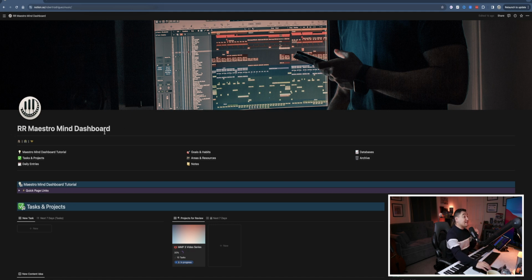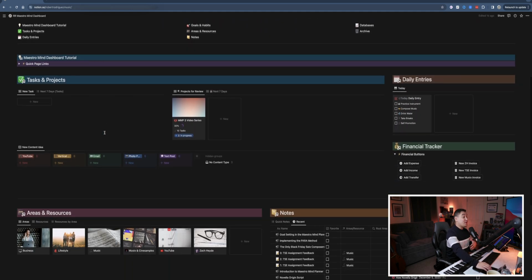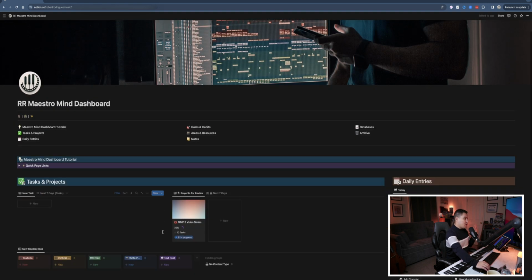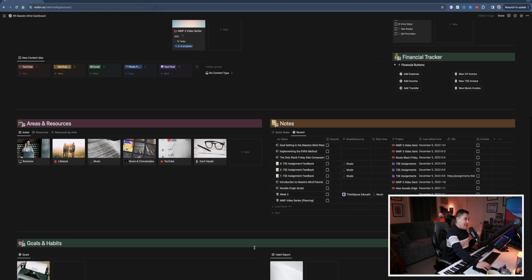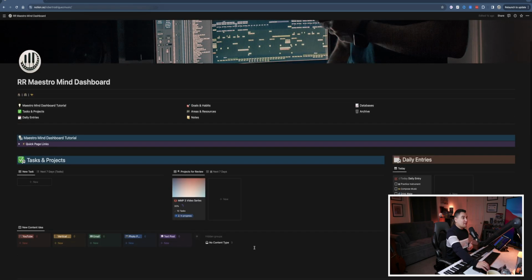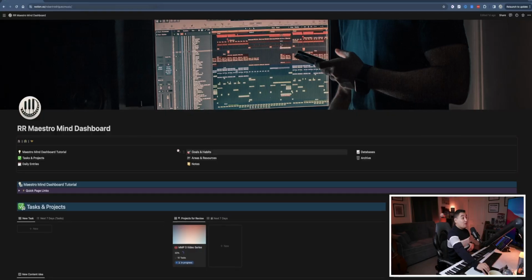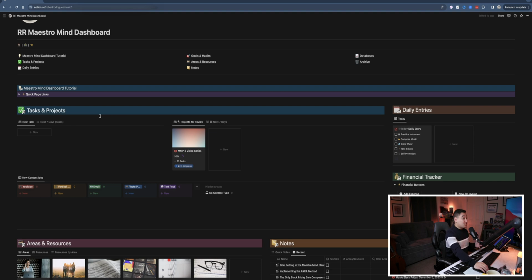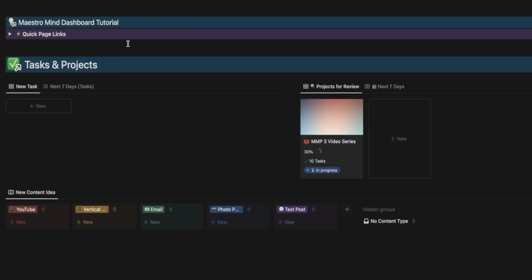So let's take a look at the very first page of the Maestro Mind Planner, which is the Maestro Mind dashboard. This is where you have access to each section of the planner in its simplest form. It's designed to track all of your projects, tasks, goals, habits efficiently and effectively. Think of the dashboard as your homepage or your central hub for everything. I've also included this custom menu block so that you can easily access any part of the planner from the top of the page.